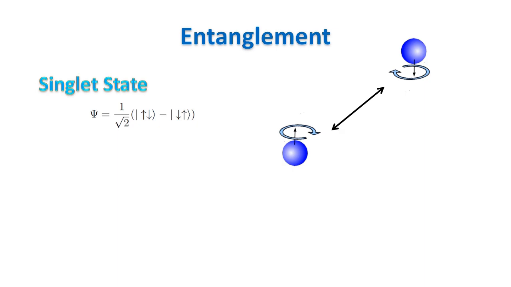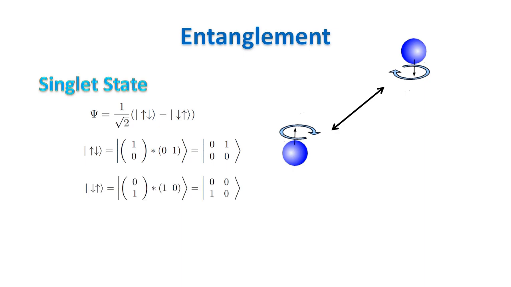However, before I finish, I want to show how the axioms lead to the concept of entanglement. A common example of an entangled state is given by the singlet state of two spin-1/2 particles that may be placed far from each other at will. We know now how to evaluate the up-down state and the down-up state. They are the tensor product of the states of the two particles. The singlet state is simply a superposition of these two states.